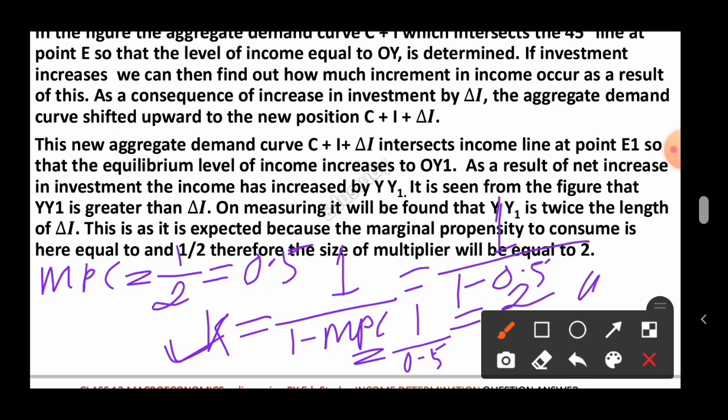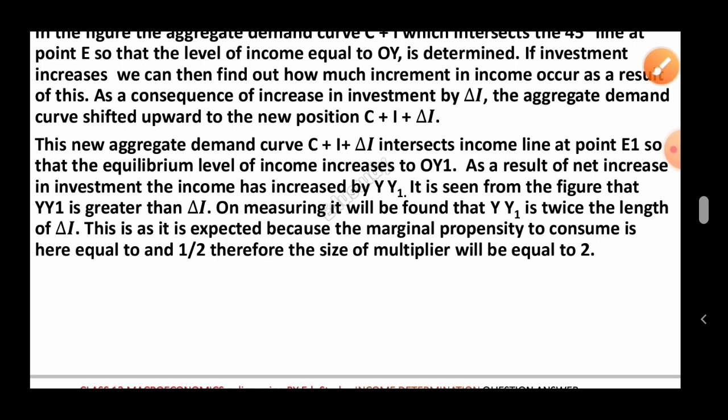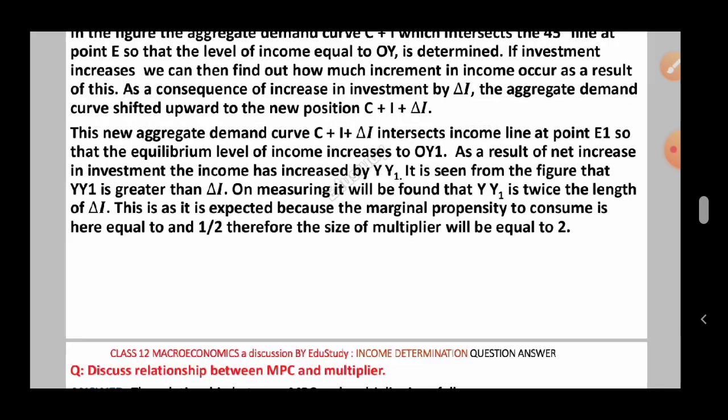Mathematically we can prove that the value of the multiplier is equal to 2, and graphically we can also prove it. So this is the graphical representation of the multiplier, investment multiplier or income multiplier, either you can say. So this is all about the question.